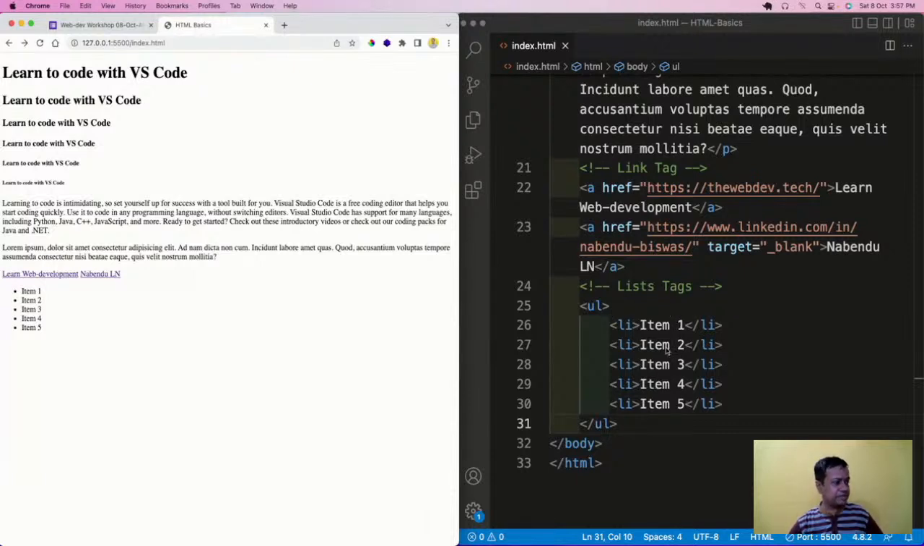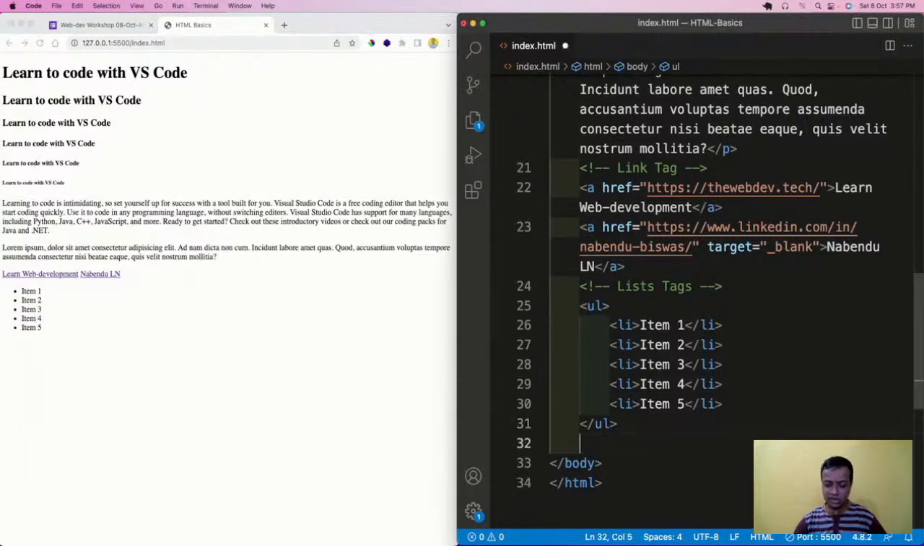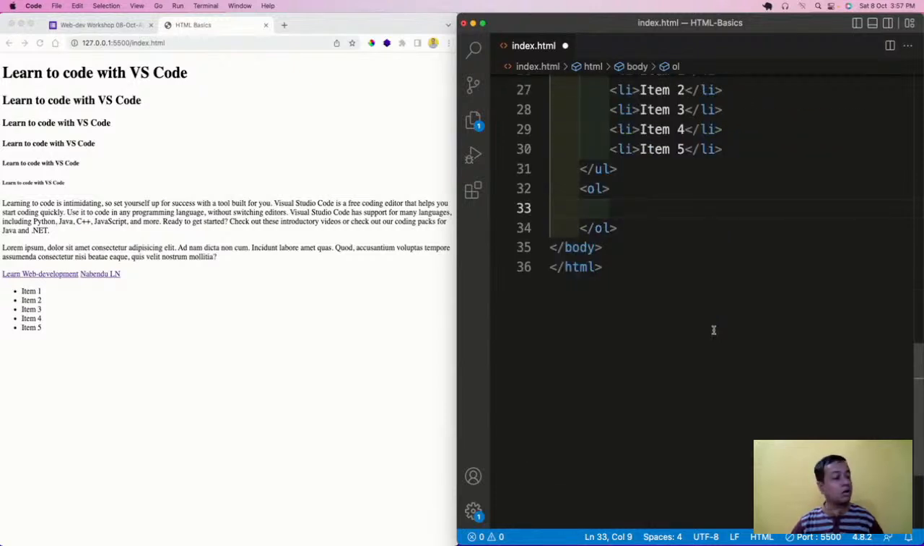So list item means like this. Then the next thing is the ol. ol means ordered list. Ordered list means something is ordered. See, in HTML, everything has got a meaning. a means anchor tag. ul means unordered list. ol means ordered list. h1 means heading tag. p means paragraph tag. Most of the things have a meaning.